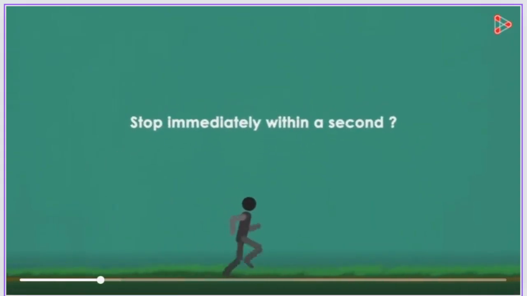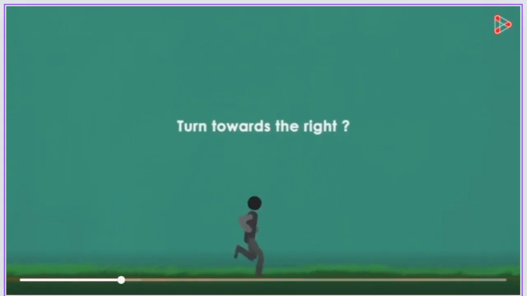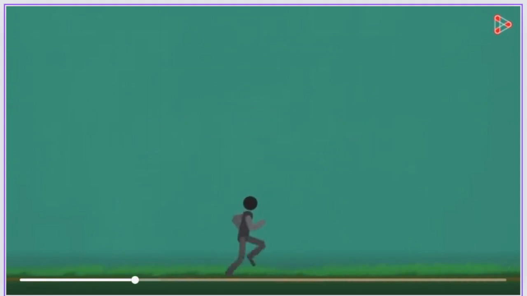Imagine you're practicing for your 100 meters race on this track, and somebody asks you to stop immediately within a second. Will you be able to do it? What if you're suddenly asked to turn towards the right? Will you be able to turn immediately? The answer to both the questions would be no. You can stop, yes, but gradually. You can also turn, but not sharply.